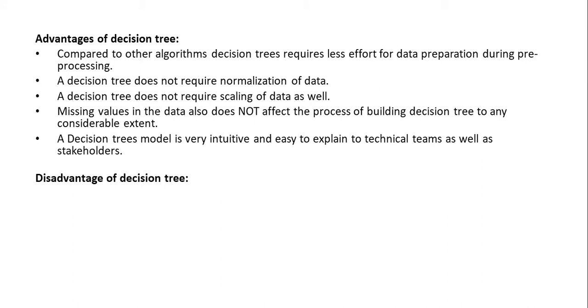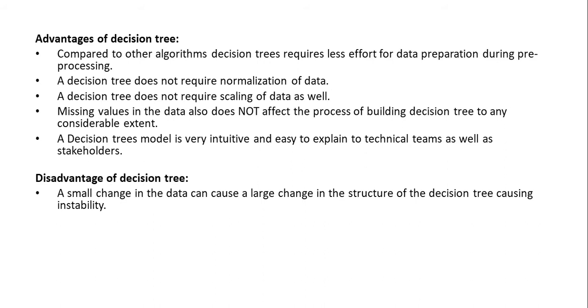Now we'll see the disadvantages of decision tree. A small change in data can cause a large change in the structure of the decision tree, causing instability. So if we make any small change, it can impact the predictions of our model.